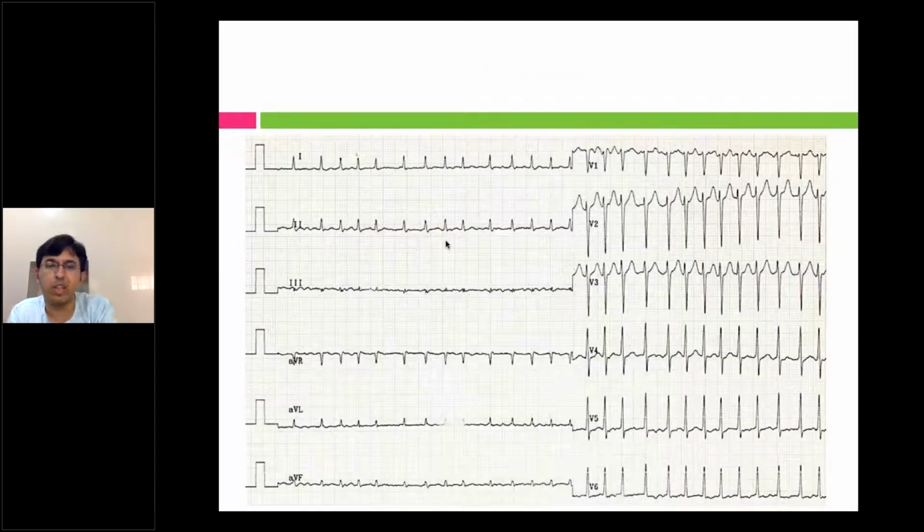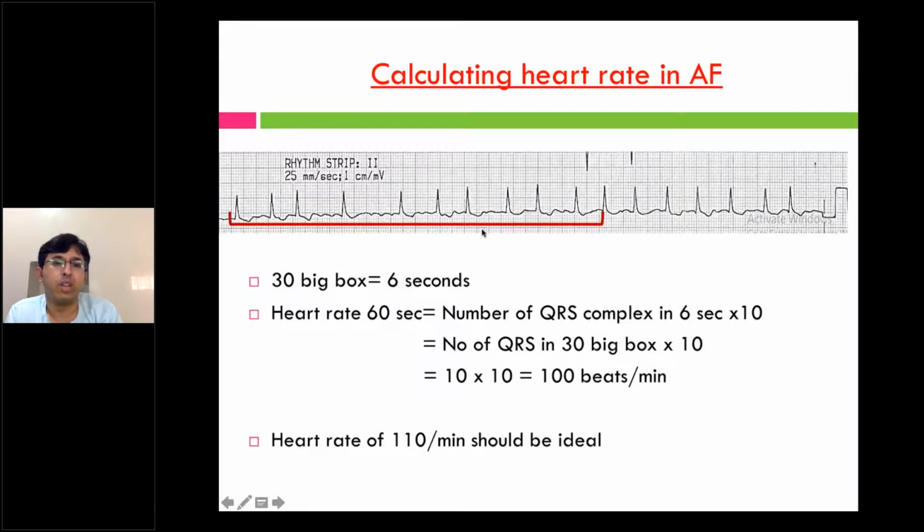So, calculating heart rate in AF. You take 30 big boxes. 30 big boxes is 6 seconds, as 5 big boxes is 1 second. So to calculate the heart rate for 60 seconds, that's 1 minute, you count the number of QRS complexes in 6 seconds and multiply by 10. Same thing: count the number of QRS in 30 big boxes and multiply by 10. Here in the given example, for 30 big boxes there are 10 QRS complexes. So multiply by 10, and you have 100 beats per minute.